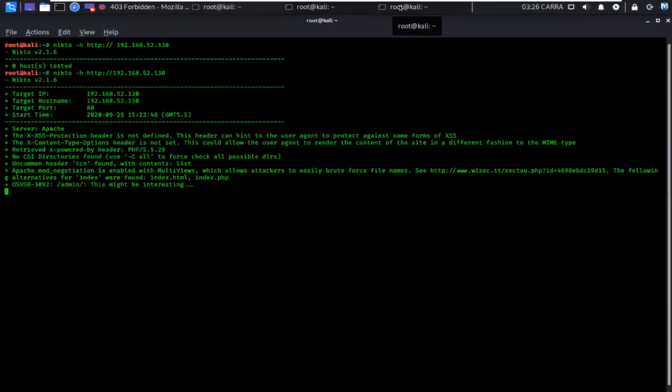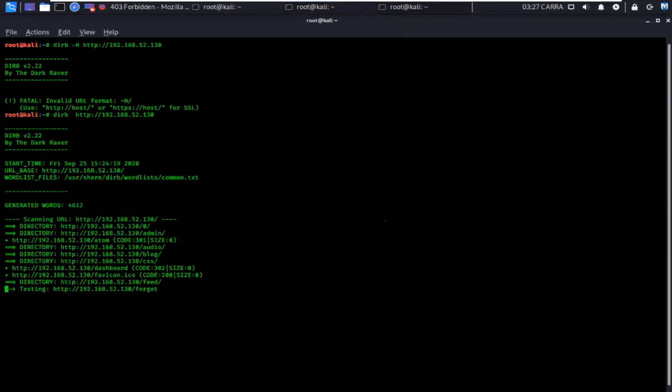This might be interesting, but do not try to open /admin because it is going to start an infinite loop there. Switch back to your directory brute forcer. Do we have anything here? We have CSS, a directory called /dashboard. Okay, we can try to open /dashboard.